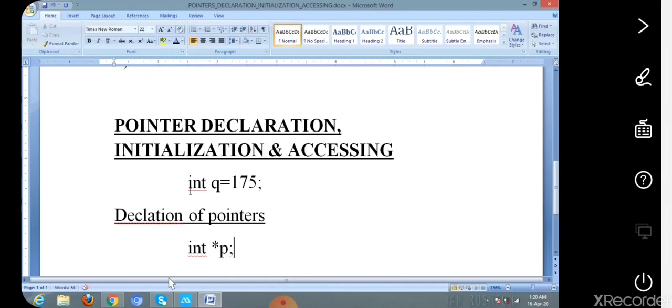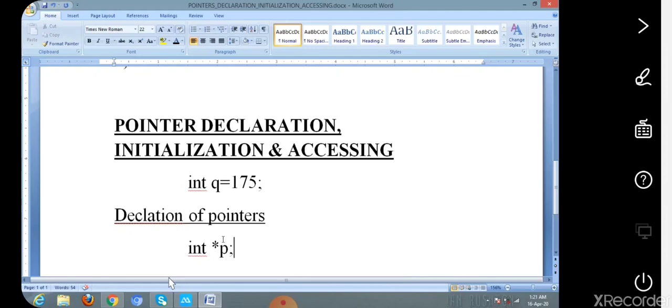That is, the normal variable will be declared as int q semicolon, that is data type followed by variable name semicolon, whereas the pointer variable can be declared as data type, space, pointer symbol, that is denoted by star. Star is also known as pointer and p is the corresponding pointer variable name. Is it clear? Okay.